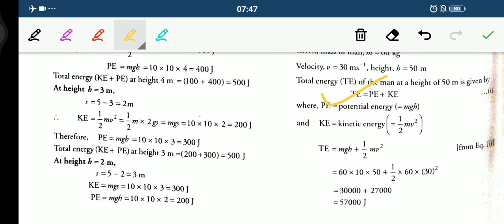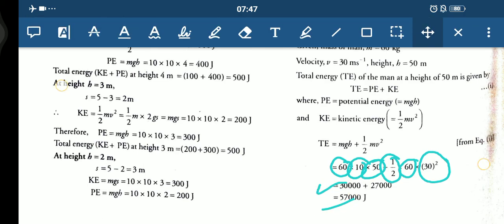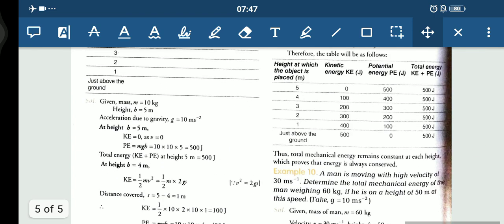So we know that total energy is kinetic plus potential, potential energy is mgh and kinetic is half mv square. Simply putting all the values into the formula, mass is given, that is 60 kg, g is 10, height is 50 meter, half, m is 60, v is 30 square. We have got 57000 joule. So I hope this concept is clear to everybody. Thank you everyone.